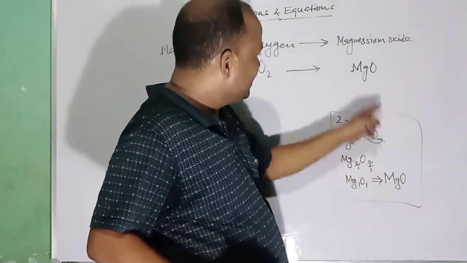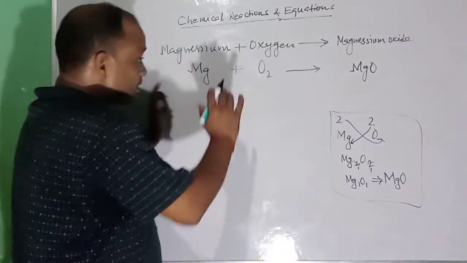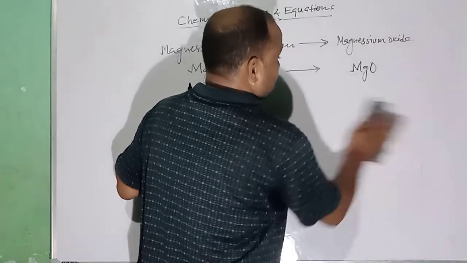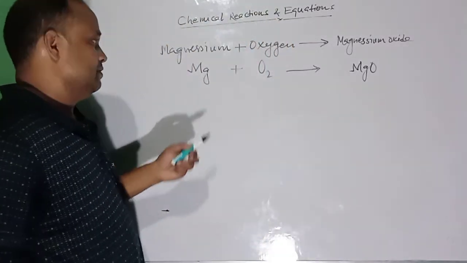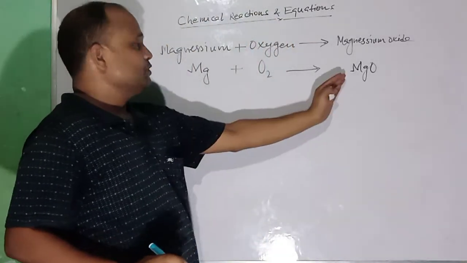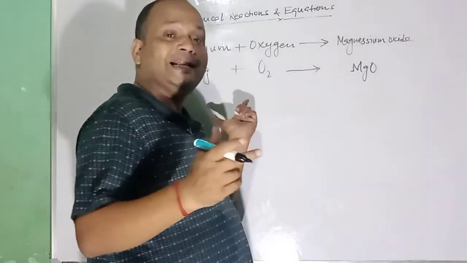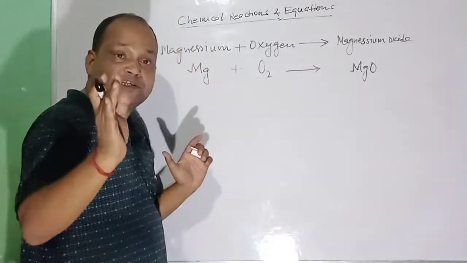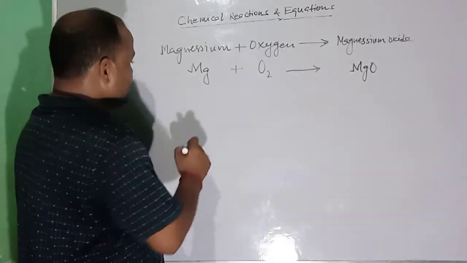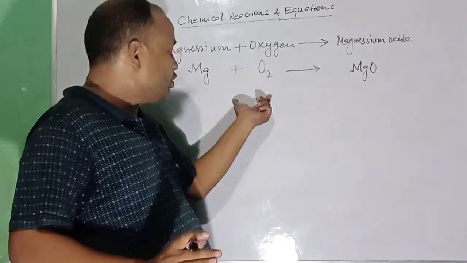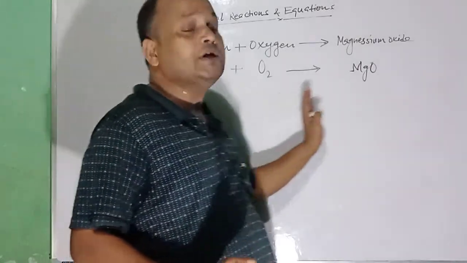Now from here, take it here. After writing it, what to do? Yes, the equation is ready. Now you have to balance it. How will you balance it? For balancing it, you have to count the number of atoms of each element on the reactant side as well as on the product side.